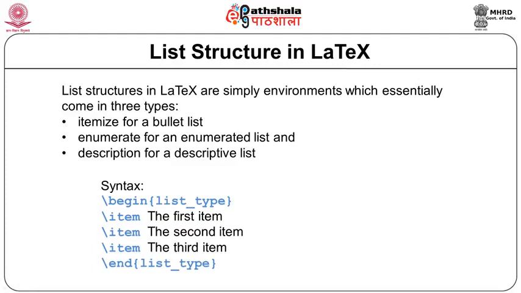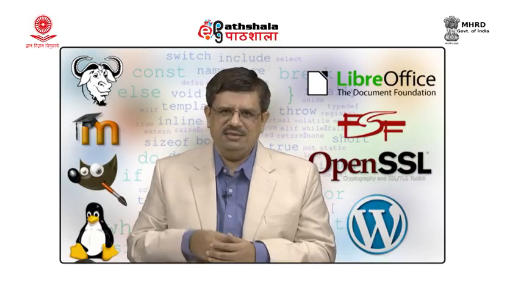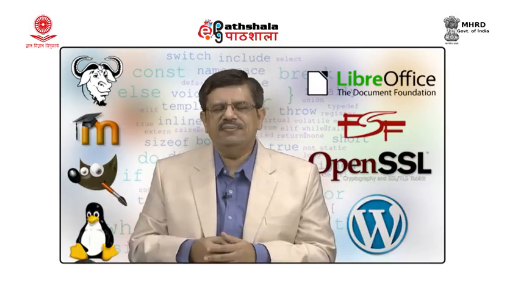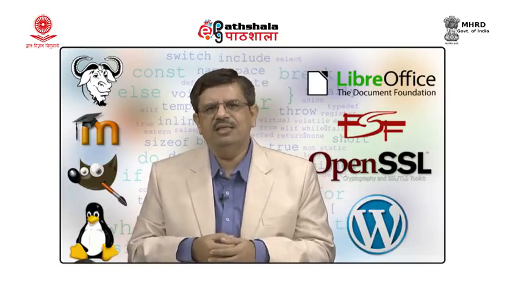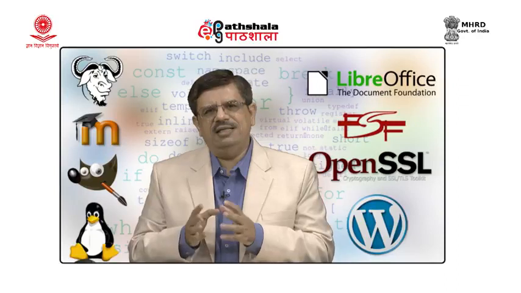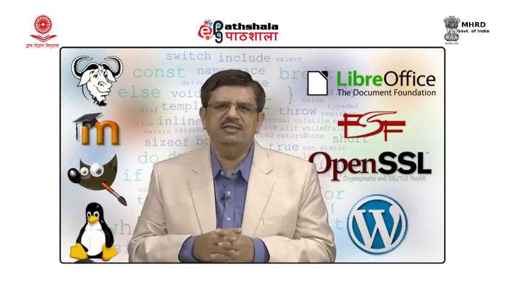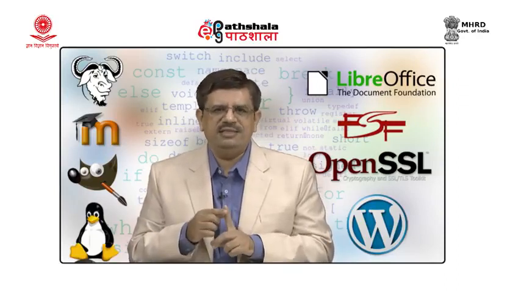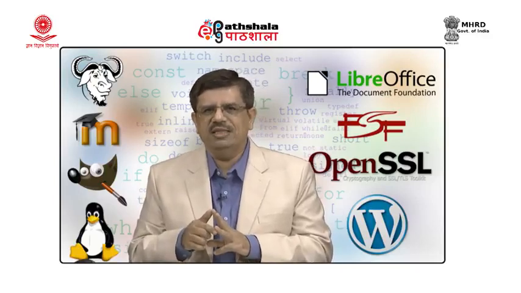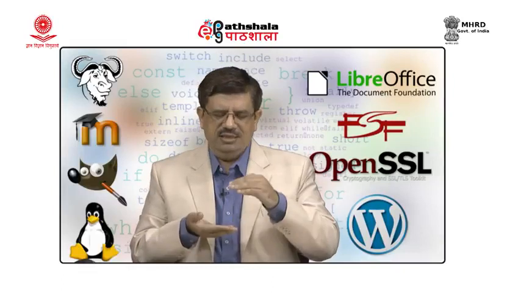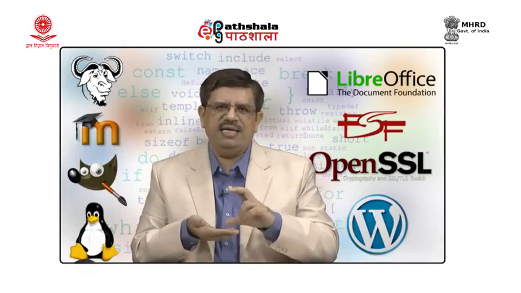Such kind of environment can be applied to list structure. List is kind of bulleted items. LaTeX provides different ways of listing the items. In all, we can categorize into 3 categories. One is unordered list, the other is ordered list and the third is descriptive list. So, let us see how the environment can be used to list items.